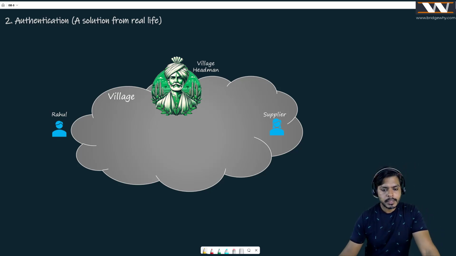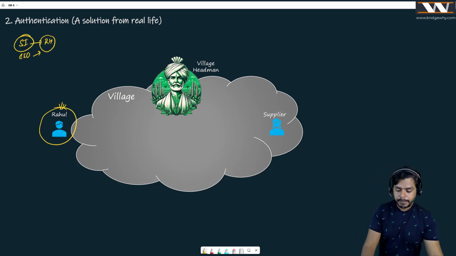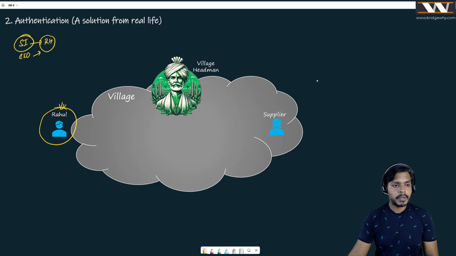So what is happening here is we have Mr. Rahul, who is the employee of Sports India Corporation, and now Mr. Rahul is in a very good position in Sports India, right? He is actually the right hand of the CEO. And now the CEO is discussing one specific problem with Mr. Rahul. He's saying, Mr. Rahul, right now we are operating from Delhi, and Delhi is one of the most expensive